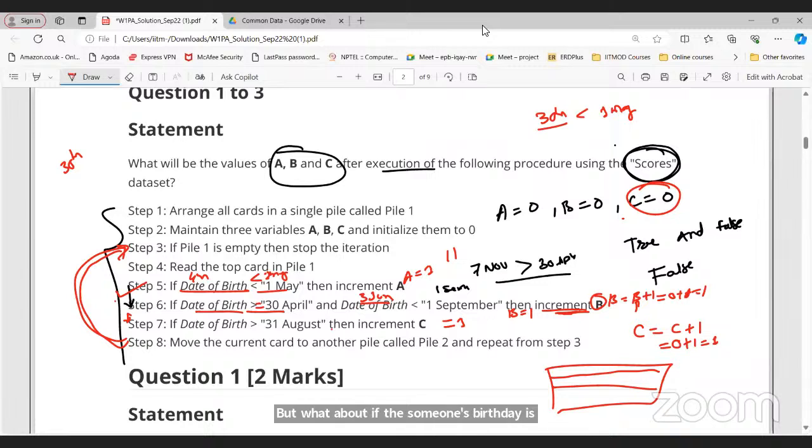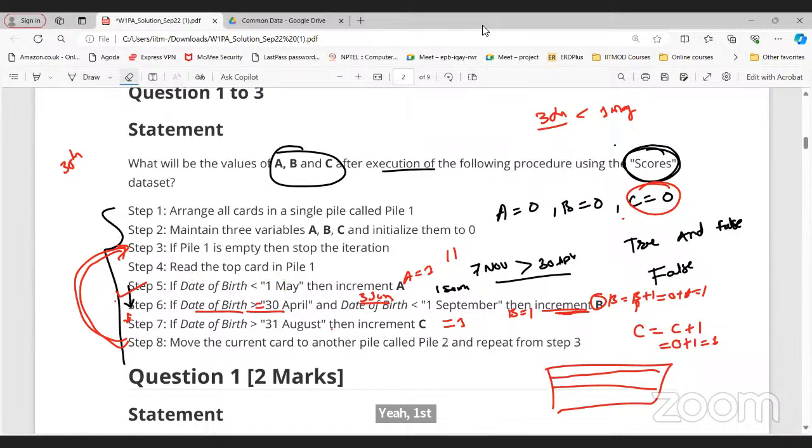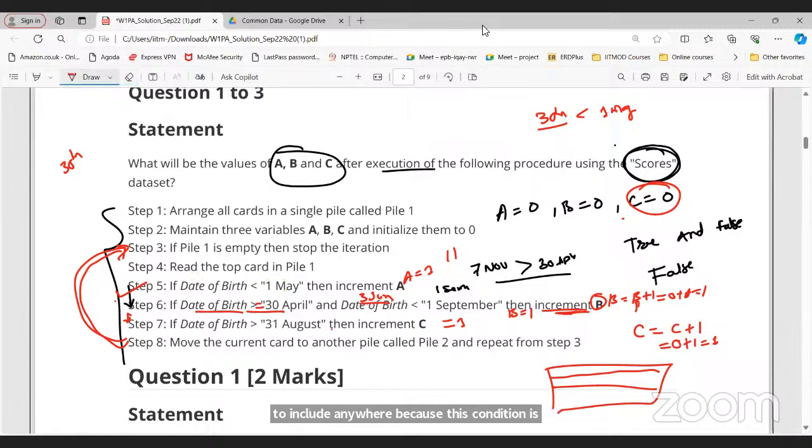Yeah, 1st of May is less than 1st of May? No, so we don't need to include it anywhere, because this condition is false, right? Now what about step 6? First, date of birth 1st of May is greater than 30th April, yes, and less than 1st September, right? So it will be in the B option, B section. Increment B.